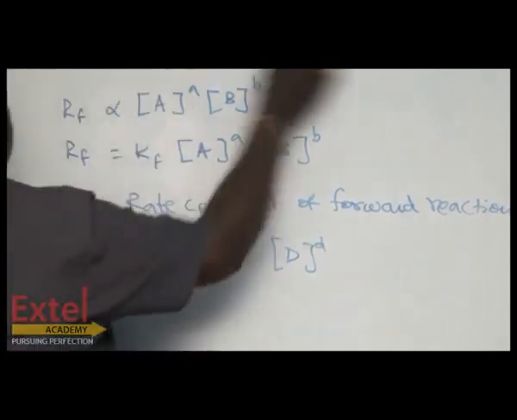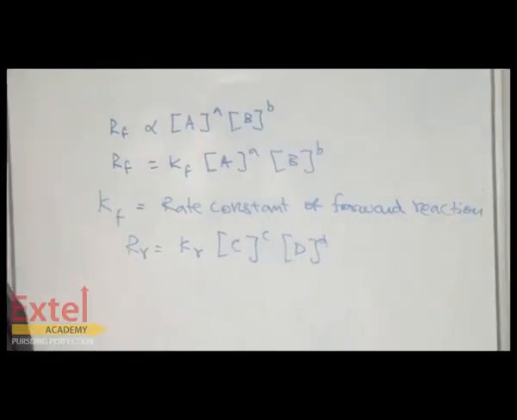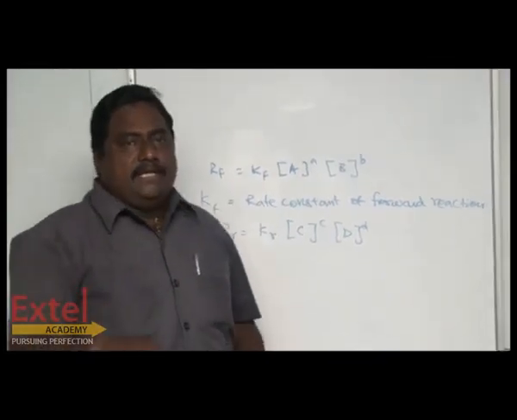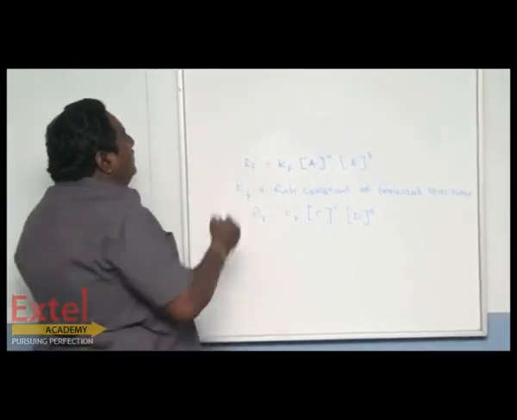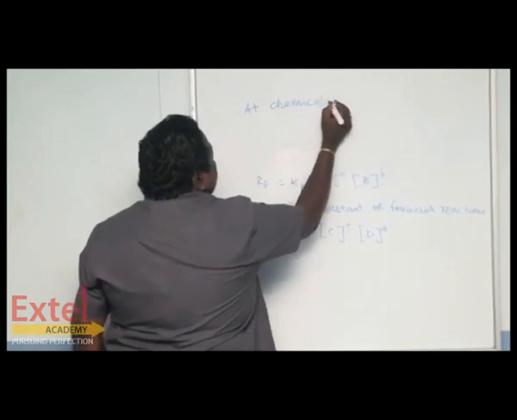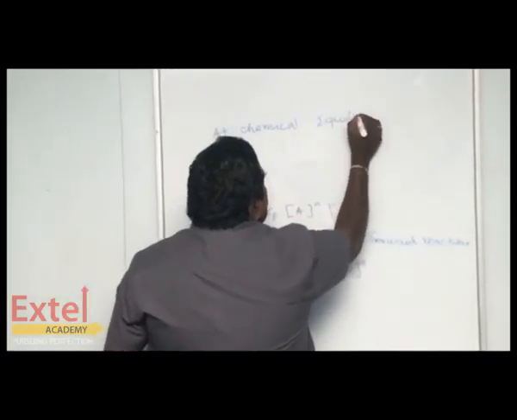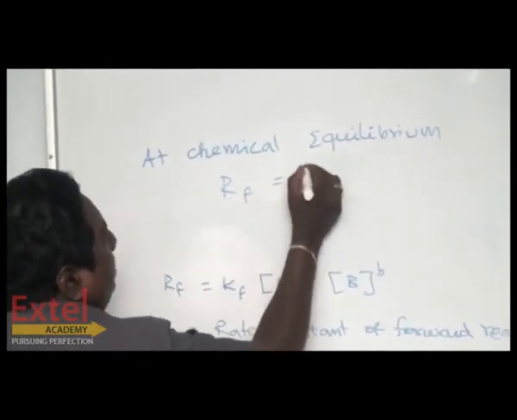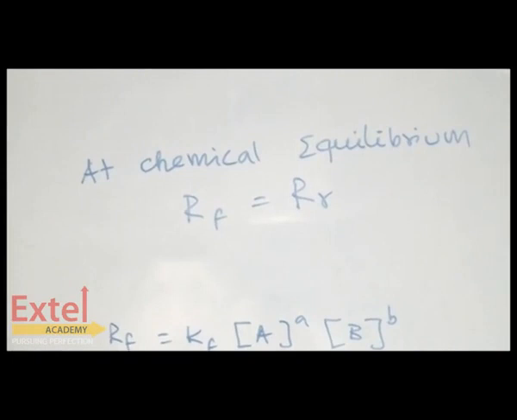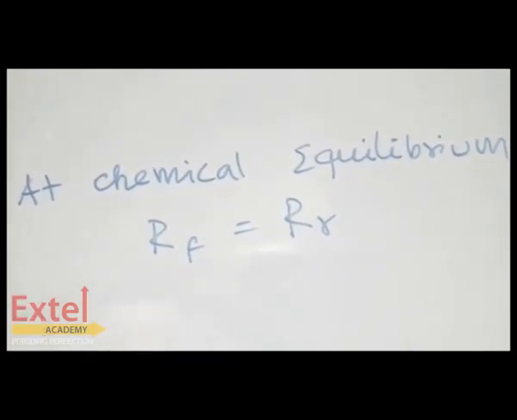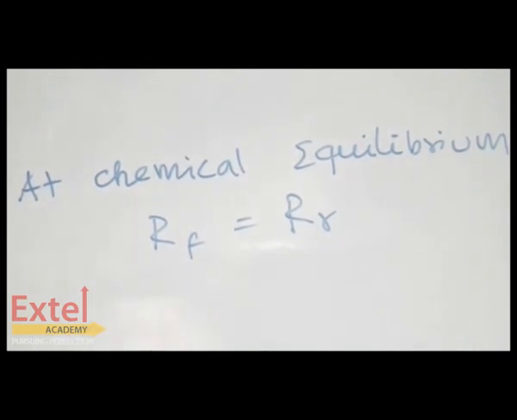What they are telling is, at chemical equilibrium, the rate of forward reaction is equal to the rate of reverse reaction. That's why it is called equilibrium.